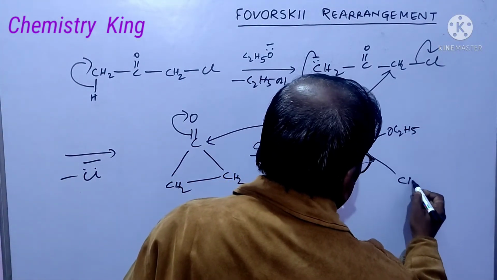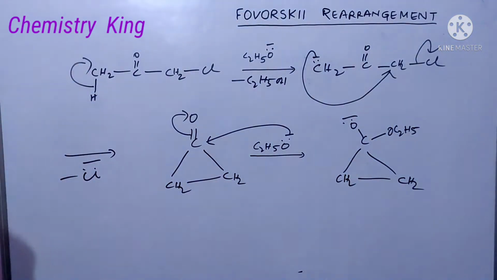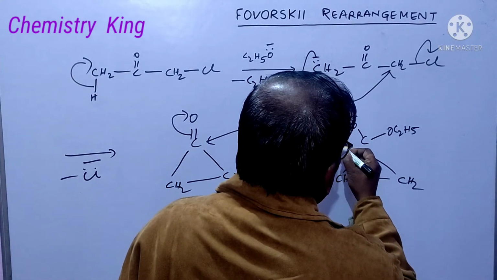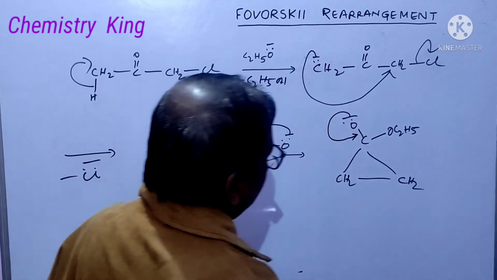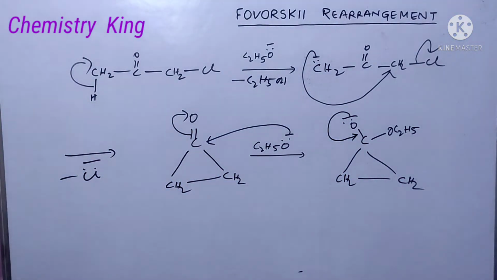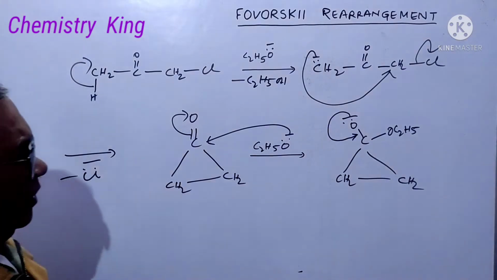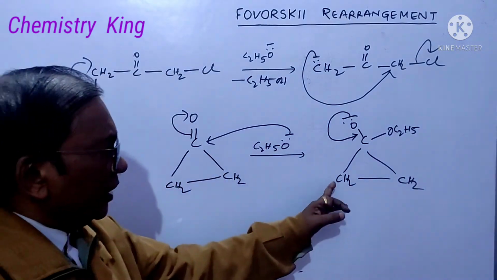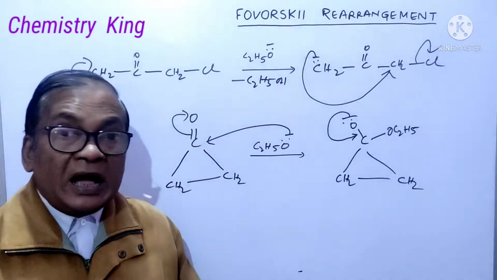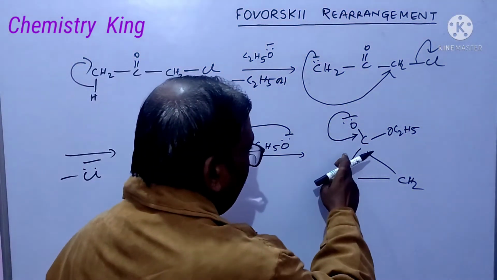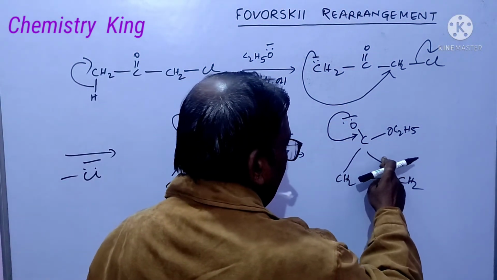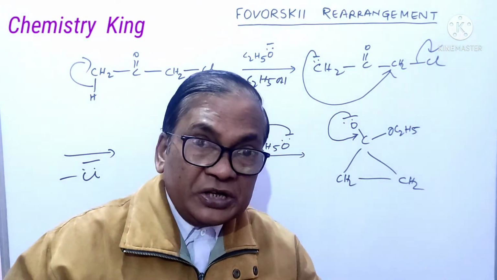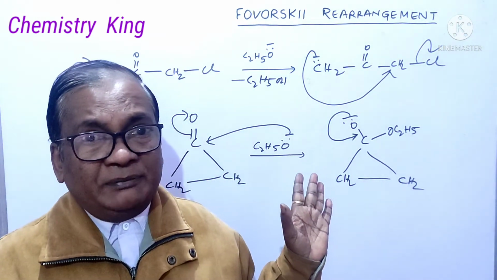CH2, CH2. Fine. Now, this negative charge will shift, leading to a double bond. Okay? Then which bond will form? These two methylene groups, or you can say these two carbon atoms, are identical. So this bond can break in this fashion and this bond can break in this pattern. Both possibilities are equal. 50-50.